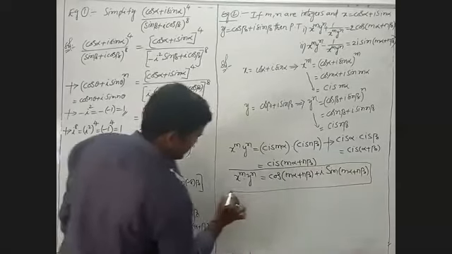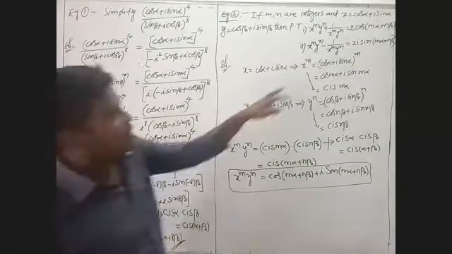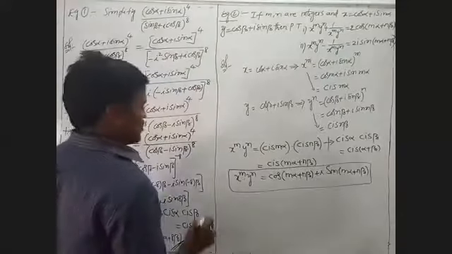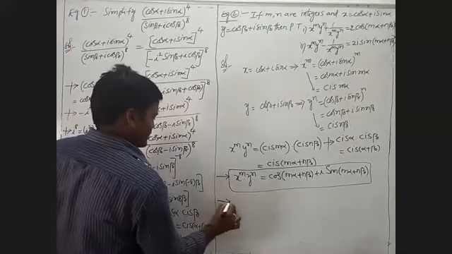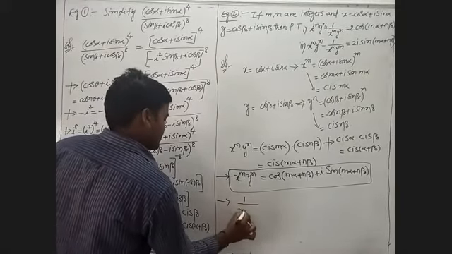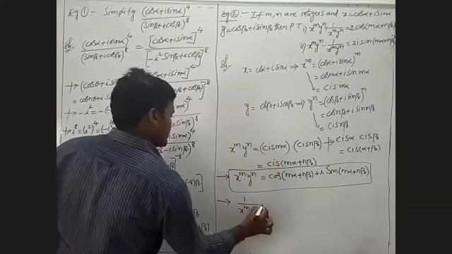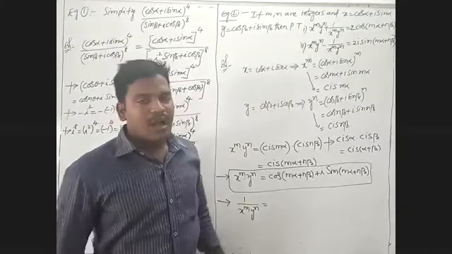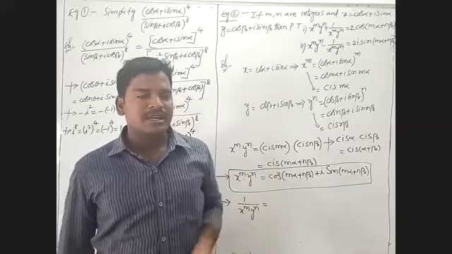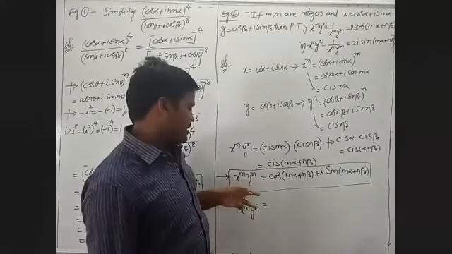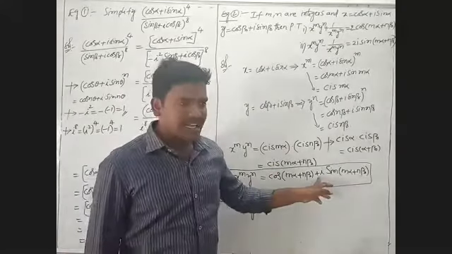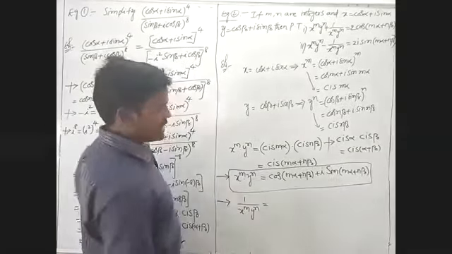Also, by the problem, one more value will be considered, that is 1 by x power m into y power n. Already we discussed in complex numbers, the multiplicative inverse of a is 1 by a, and here we take the negative symbol.